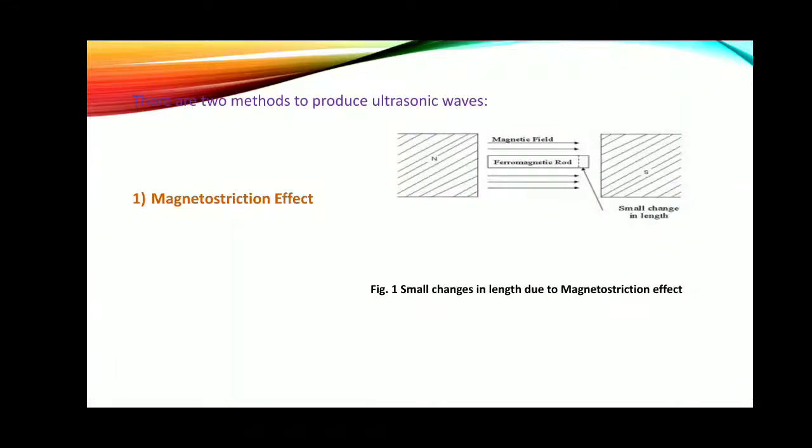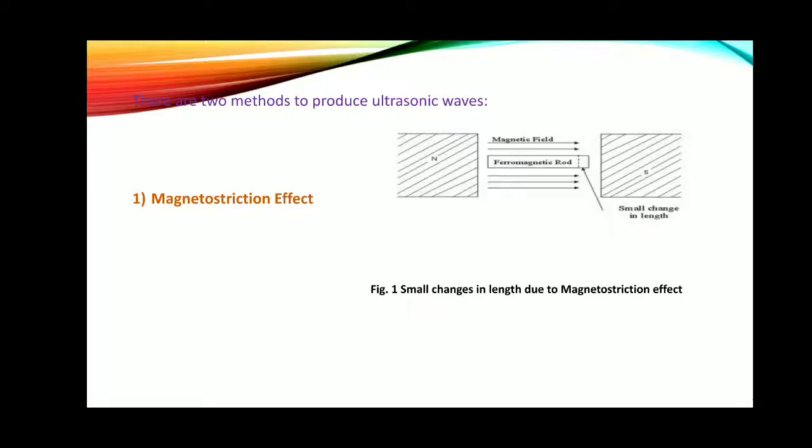Now there are two different methods for the production of ultrasonic sound. The first is the magnetostriction method and the second is the piezoelectric method. We'll go firstly for the magnetostriction method. But before going for the magnetostriction method, we have to consider what this magnetostriction effect is.